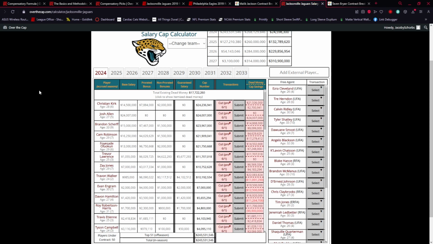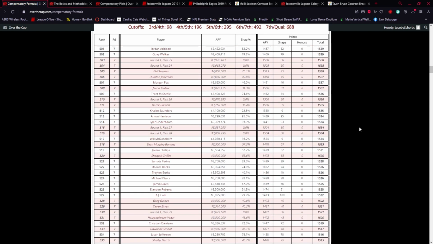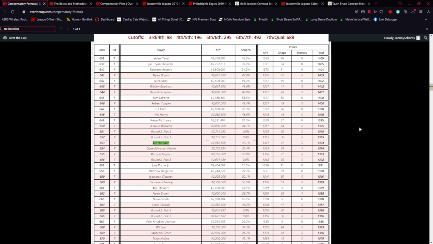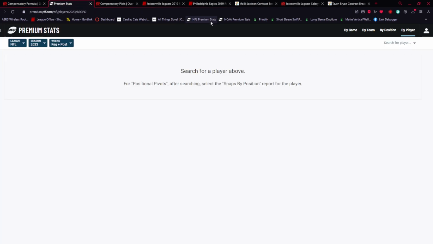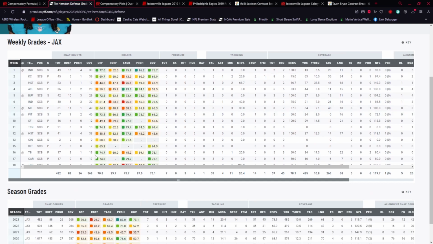So we have to now consider what is the cutoff? Like, what do you have to meet to be top 35%? And that's the thing we actually haven't looked at on here yet, so I'll scroll down for you. And we'll actually use the search. You can see Trey Herndon this last year, what he did. He is a 7th round value just on the contract he earned. Now, if I want to just show you how he performed this year, just for PFF, just to give you an idea of how teams will see him. This was actually his best year as a player. A lot of green games.